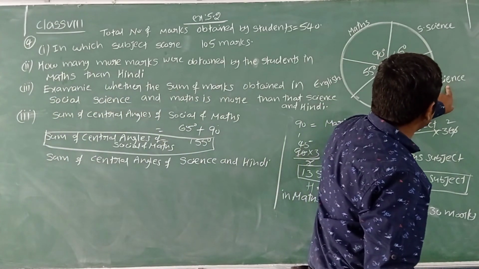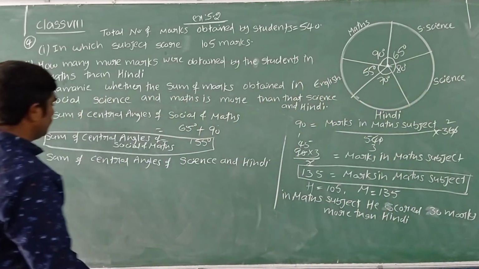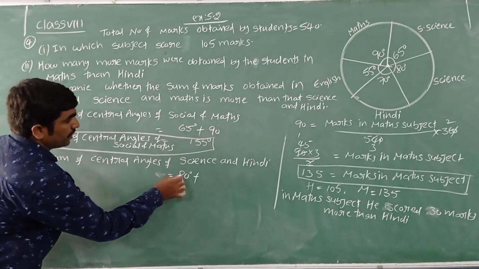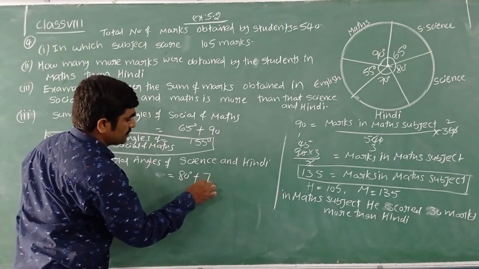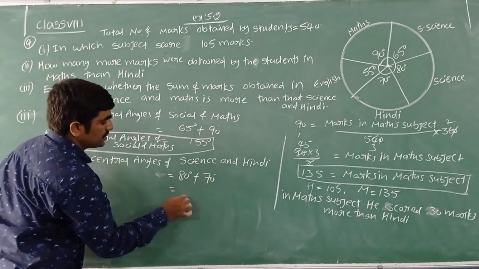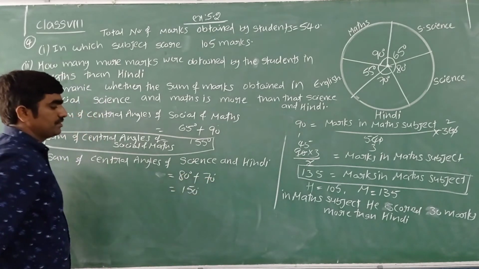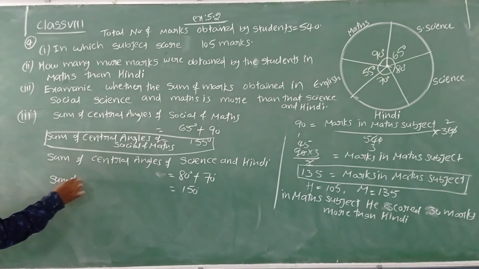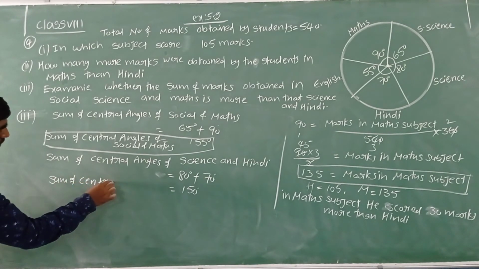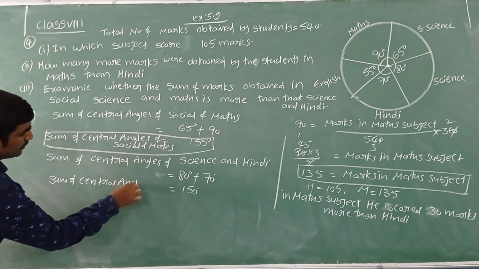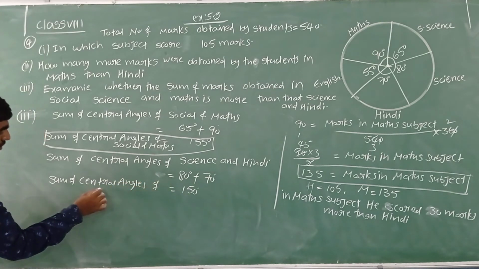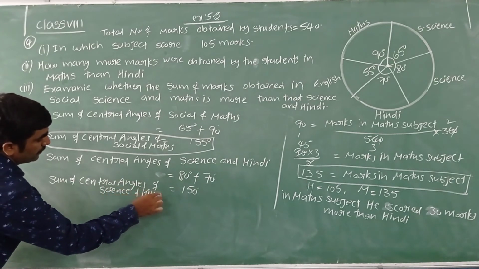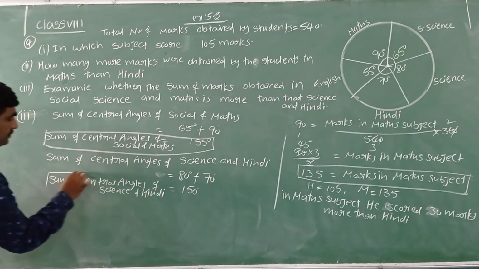It is 80 degrees, plus the central angle of the Hindi subject is 70 degrees. Now 80 plus 70 gives us 150 degrees. We can write down here: sum of central angles of science and Hindi is equal to 150.